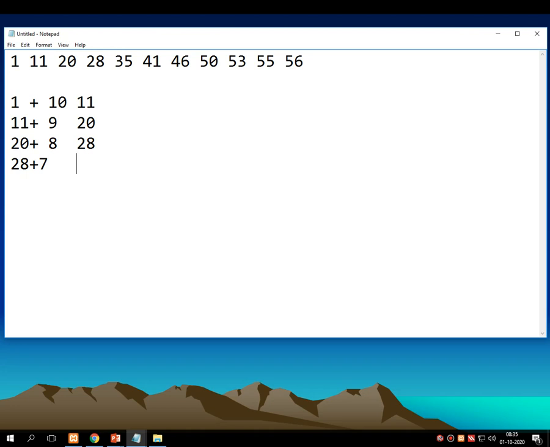What will be the output of 28 plus 7? 28, then 29, 30, 31, 32, 33, 34, and 35. So it prints 35, then 35 plus 6, 36, 37, 38, 39, 40, and 41.